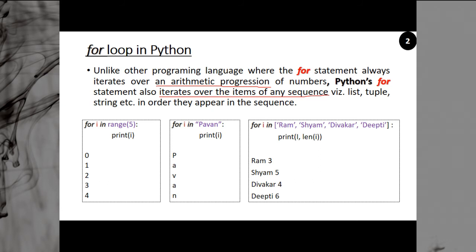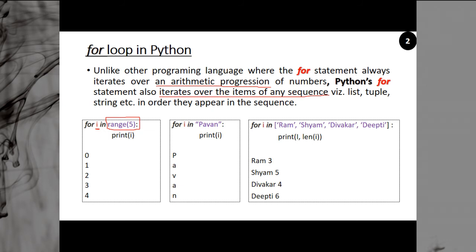If you see, for i, this is your counter. For i in range 5: range is a general function which is used to generate an arithmetic progression. We will discuss this function as we are going to use it in most of the programs. So for i in range 5, i's initial value will be 0 and it will move up to 5, not including 5. So i will be 0, then 1, then 2, then 3, then 4, and the loop will repeat.